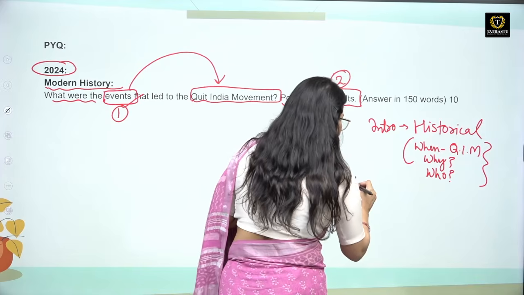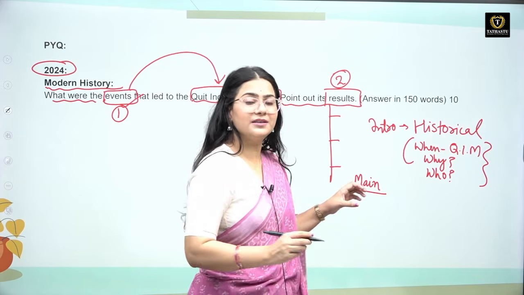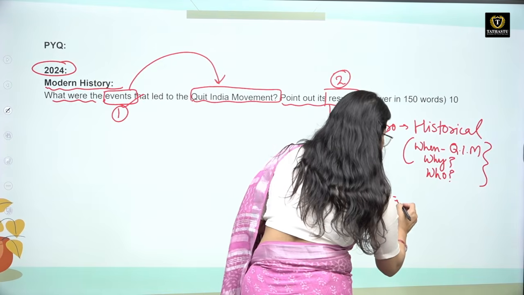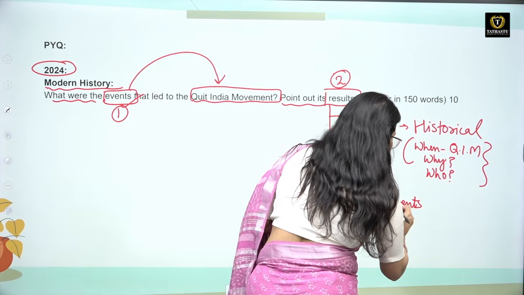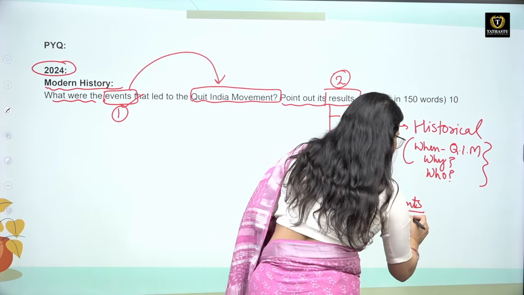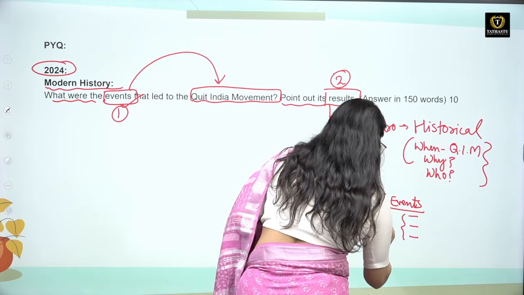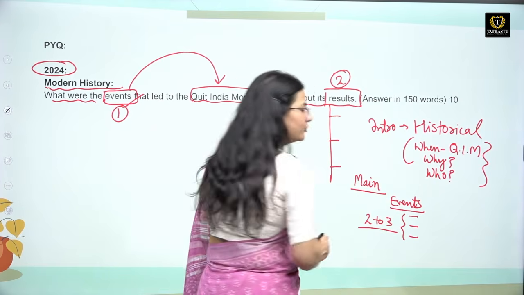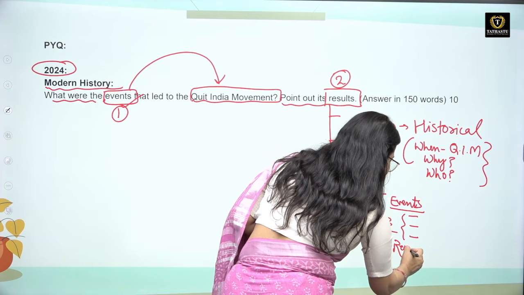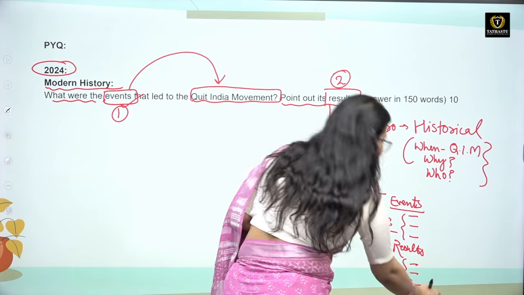Your main part needs to consist of two parts. First you need to tell the events which led to the Quit India movement. So this will be your major heading. Under this major heading you should tell at least 2 to 3 events, at least 3 events you need to mention, and then you are going to mention the results. Okay, what were the results? Here also you need to mention at least 2 to 3 points.